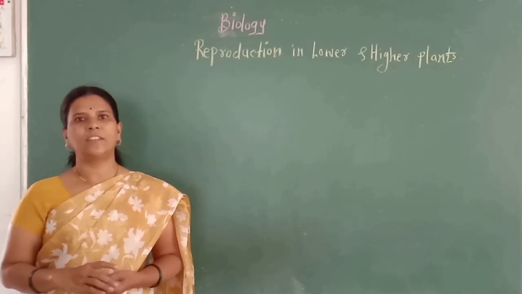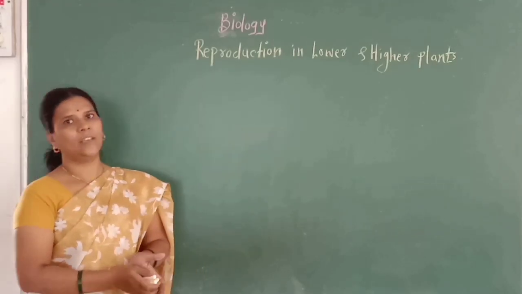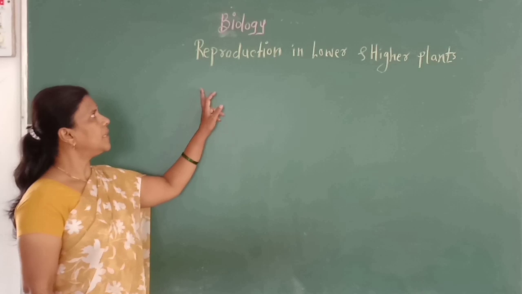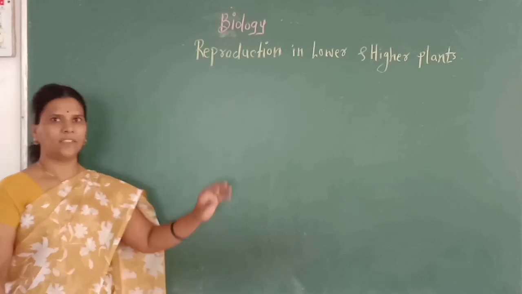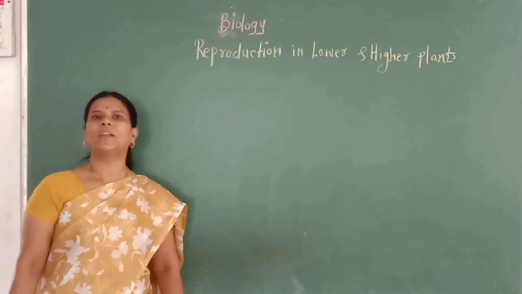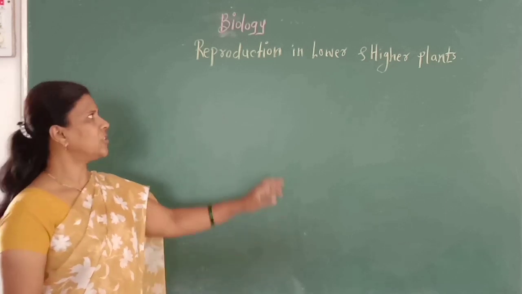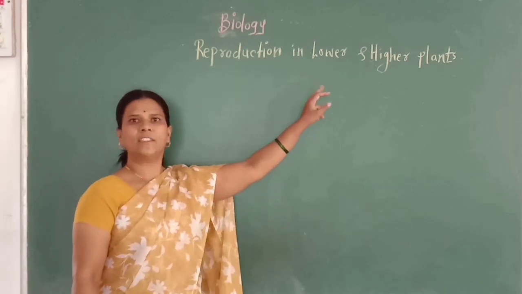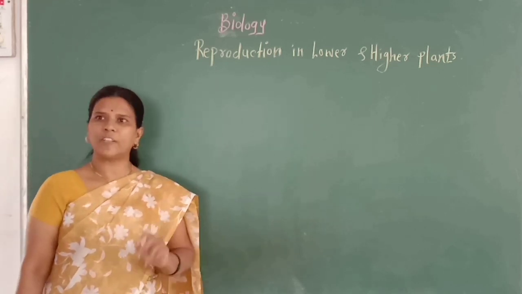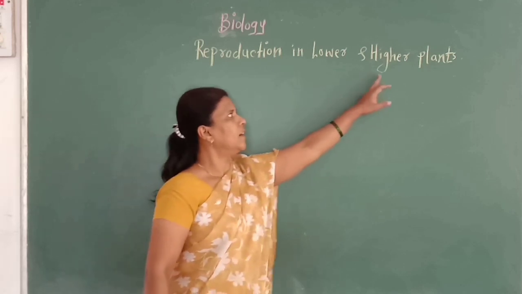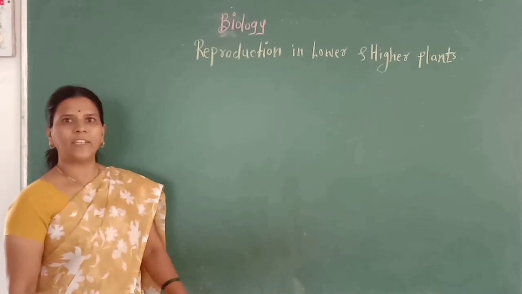Today we study the first topic in biology in 12th science. The name of the topic is reproduction in lower and higher plants. As the name suggests, in this topic we study how reproduction takes place in lower organisms like amoeba or yeast or different types of algae or fungi, and how reproduction takes place in higher plants, which we call angiosperms.